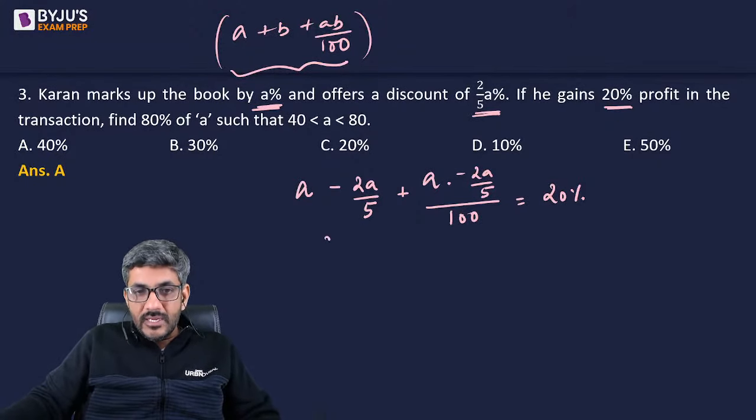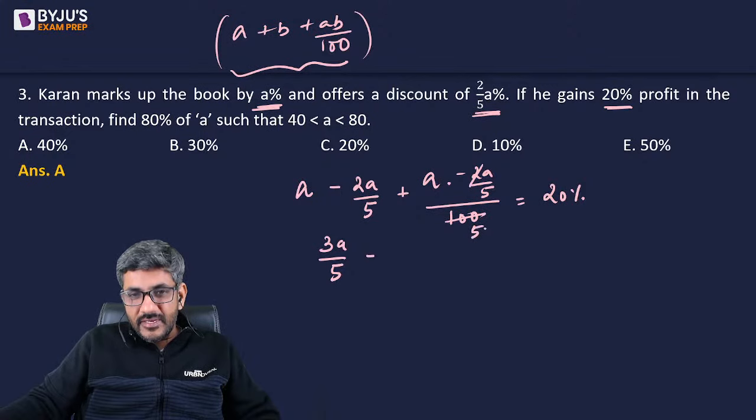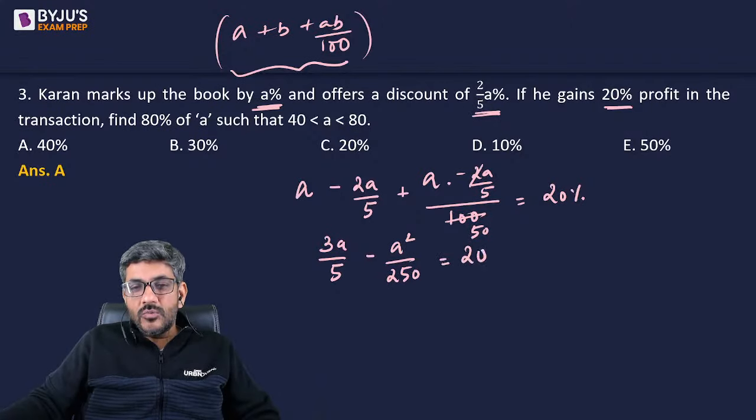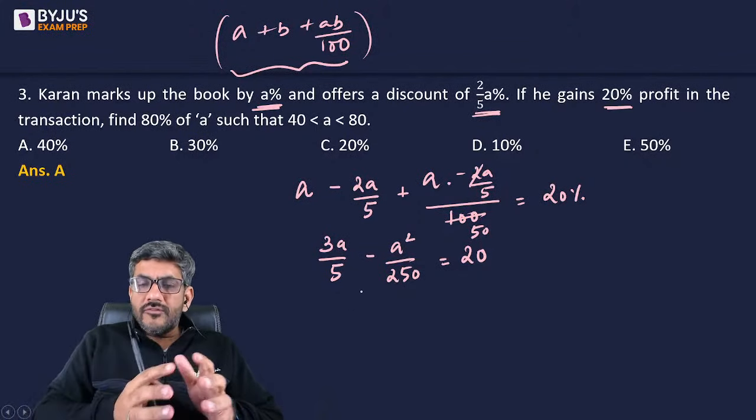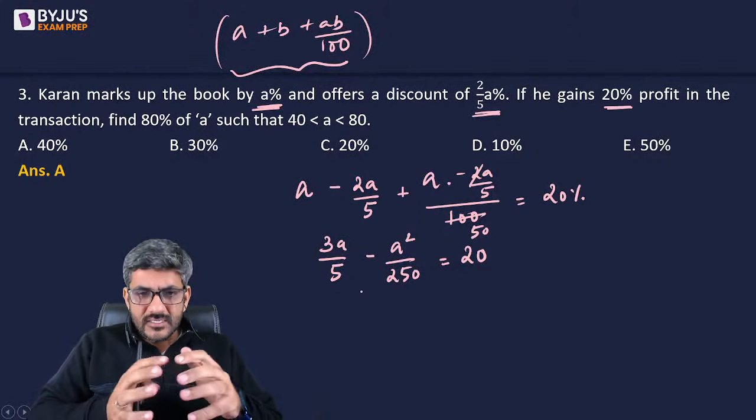Now A minus 2A by 5 is equal to 3A by 5, minus A into 2A by 5 by 100. So 2 will cancel out at 50, and 50 into 5 is 250. I will have A square divided by 250, and that is equal to 20. So 3A by 5 minus A square by 250 is equal to 20. Of course, solving this equation would be difficult. It's a quadratic equation.